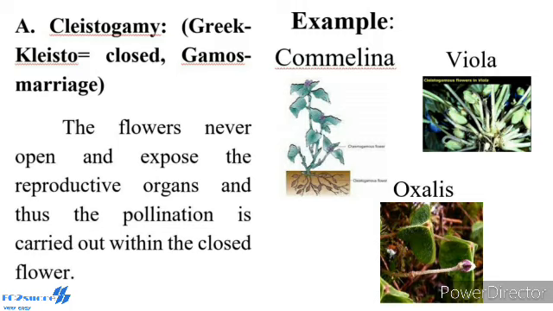Two types of flowers are produced, aerial and underground flowers. The aerial flowers are brightly colored, chasmogamous and insect pollinated. The underground flowers are borne on the subterranean branches of the rhizome, that are dull, cleistogamous and self-pollinated, and are not dependent on pollinators for pollination. Second example, Viola. Viola is one of the cleistogamous flowers. Third one, Oxalis. Oxalis is one of the cleistogamous flowers.